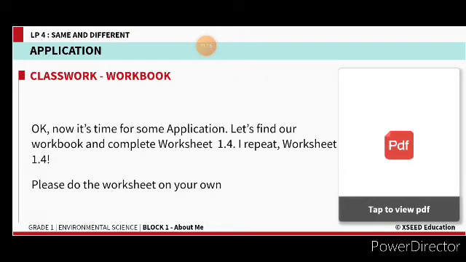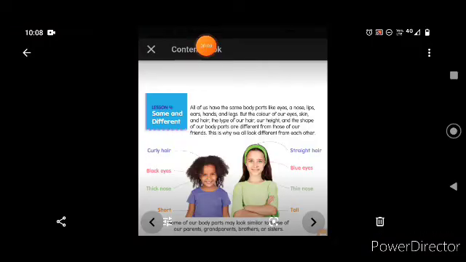So now it's time for us to see. Yeah, children, let us see what is given in your content book. By now you all know how to identify the content book and the workbook. Yes, no children? See, today we are learning lesson 4, same and different. All of us have the same body parts like eyes, a nose, lips, ears, hands and legs. But the color of our eyes, skin and hair, the type of our hair, our height and the shape of our body parts are different from those of our friends. This is why we all look different from each other.